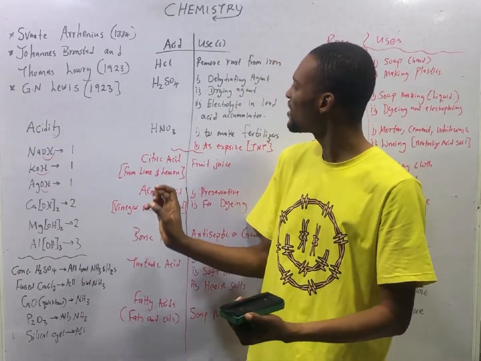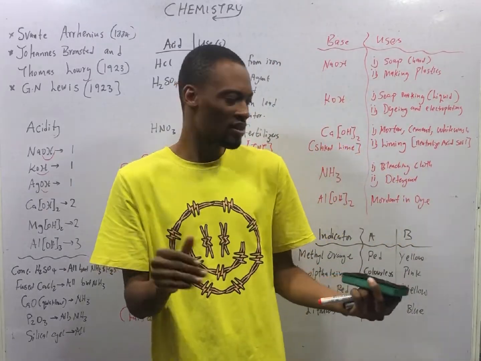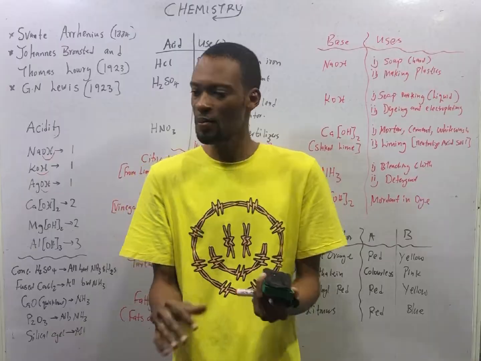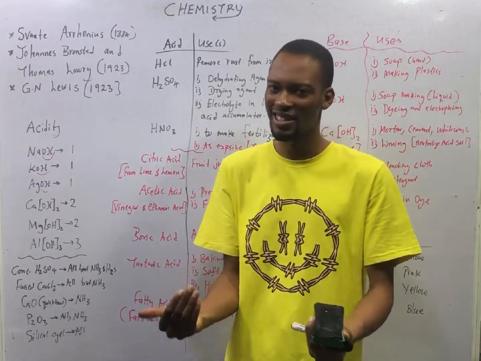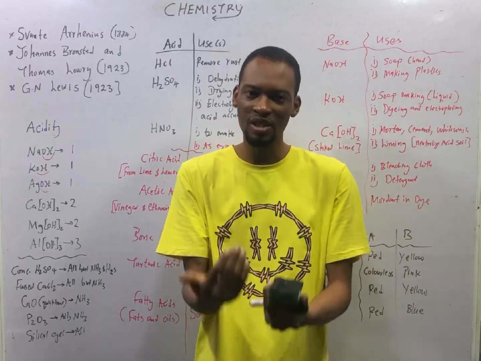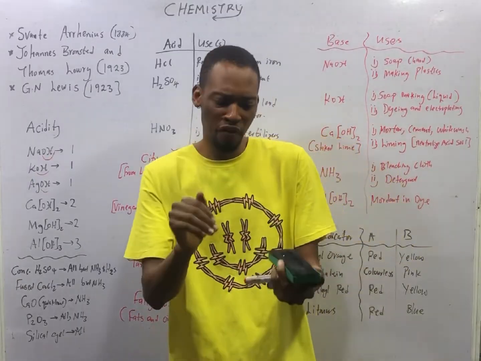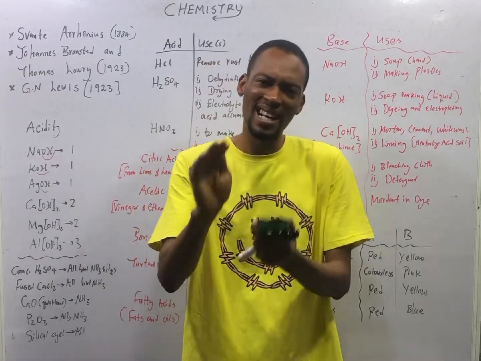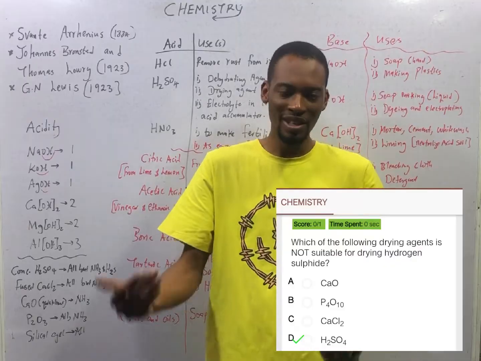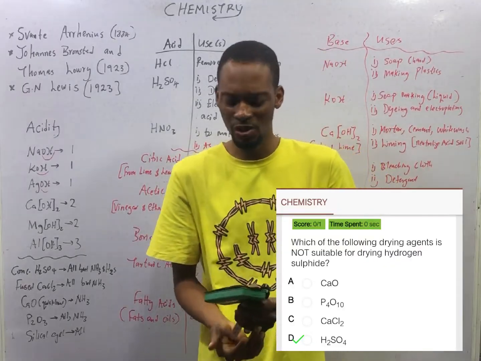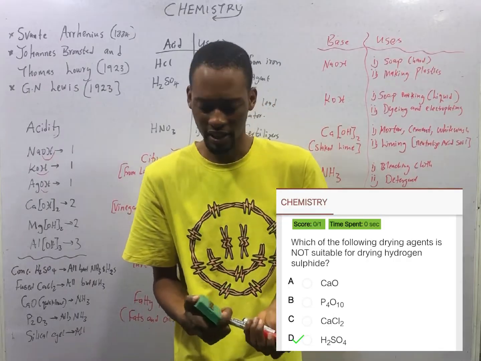Gases have different drying agents. You don't just dry gases up and down, you use agents to dry gases. Like we already established, H2SO4 is a drying agent. What is H2SO4 used to dry? H2SO4 can be used to dry all gases except ammonia and hydrogen sulfide.